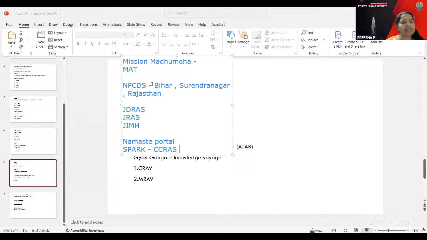And you have CCRAS's Agni. The CCRAS Agni is the Ayurveda Gyan Naipunya Initiative, also called Agni 2. It promotes the culture of reporting evidence-based activities.